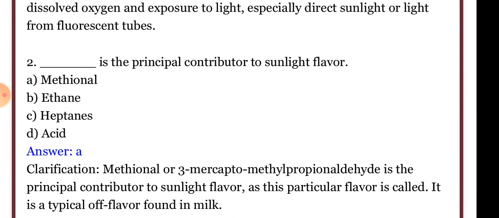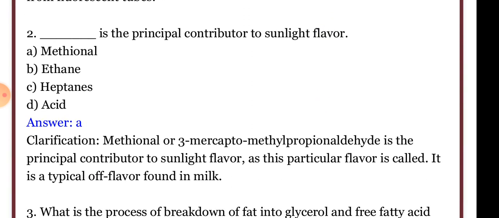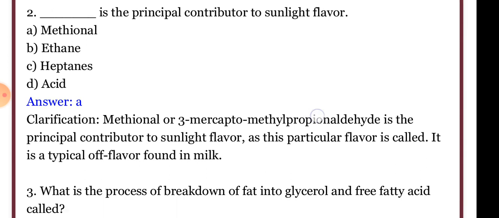Methanal is the principal contributor to sunlight flavor. Methanal, or 3-mercaptomethyl-propanal, is the principal contributor to sunlight flavor, as this particular flavor is called. It is typical of the flavor found in milk. As the name indicates, methanal is an aldehyde, as any name that ends with "al" is usually an aldehyde in organic biochemistry. So methanal is an aldehyde that is responsible for the sunlight flavor in milk or cheese.